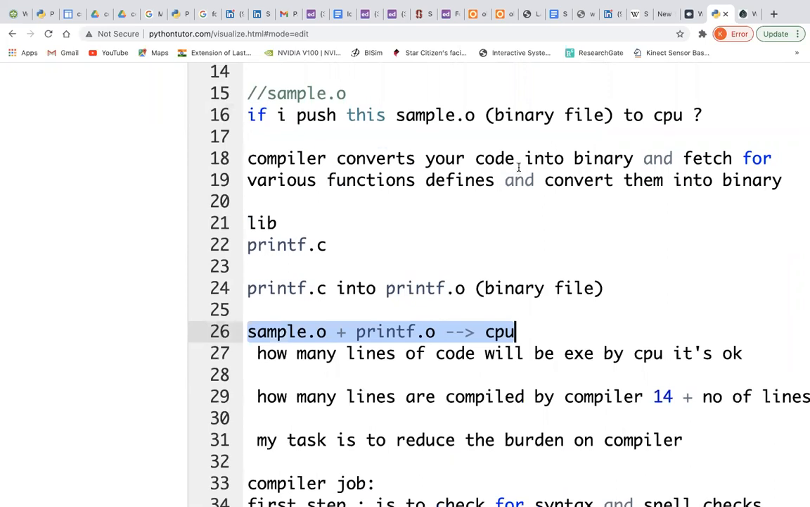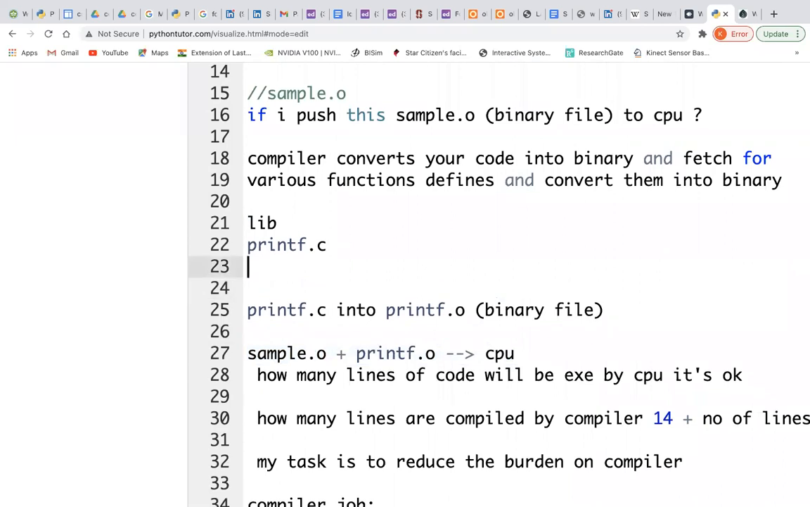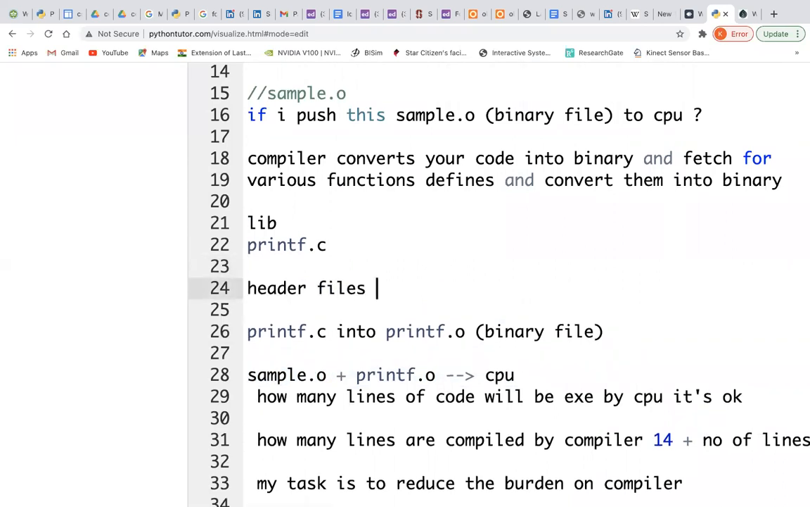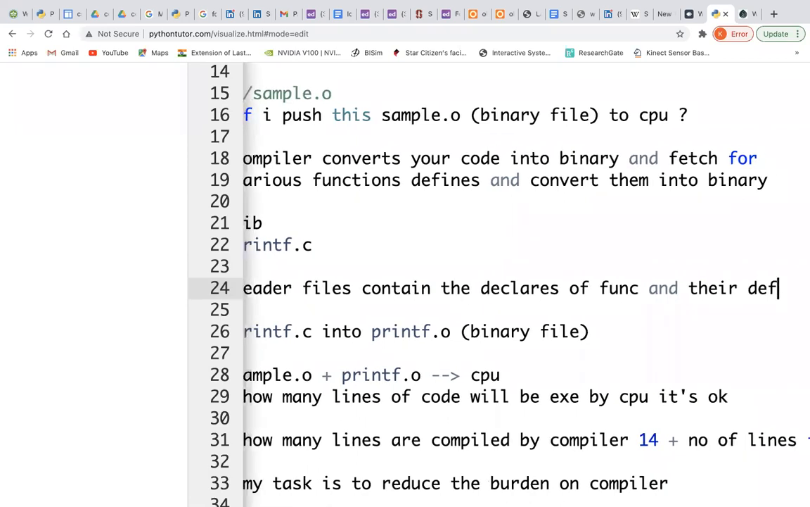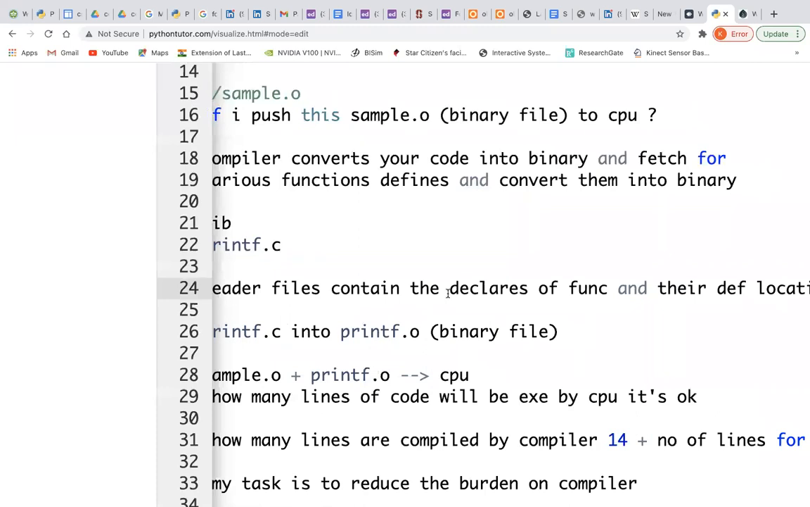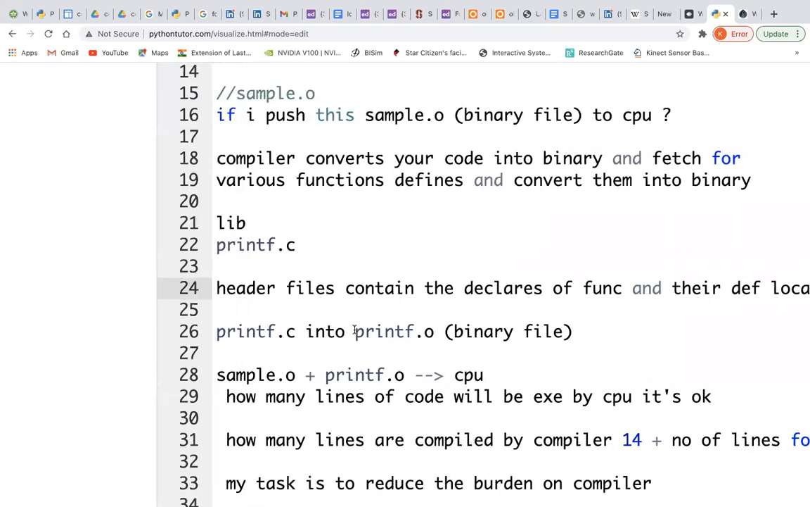Now you ask me, sir, what do the header files contain? I will say header files contain the declarations of the functions and their definition locations. So it also has where they are located. The location might be printf.o, which is located in your library folder. That's how it will tell you the locations.